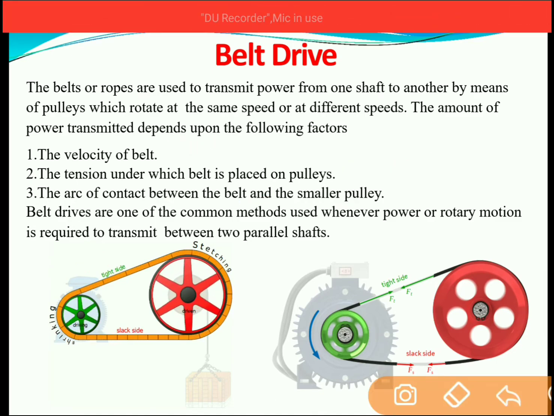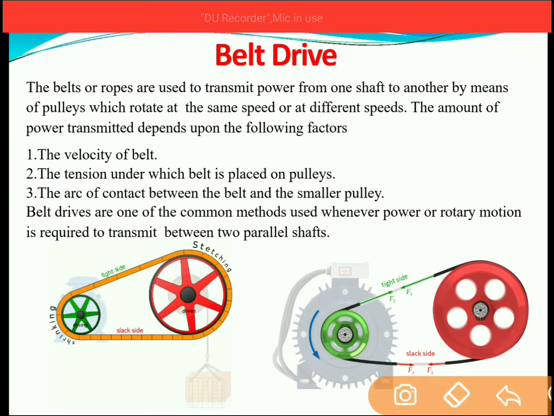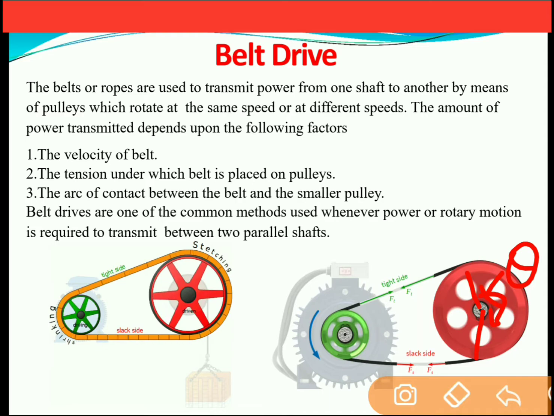Arc of contact means what? Arc of contact is the angle by which the belt is in contact with respect to the pulley. This angle is different for the driving pulley and the driven pulley. If you see, up to this angle theta the belt is in contact with the pulley, so this is considered as the arc of contact.